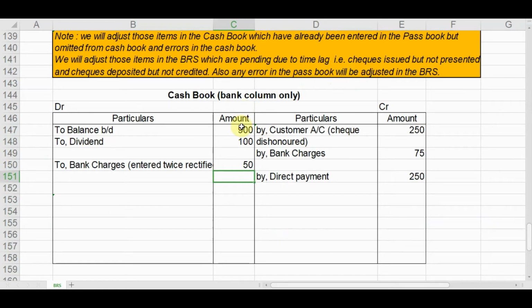So let us balance this cash book now. What is the total? $1050.